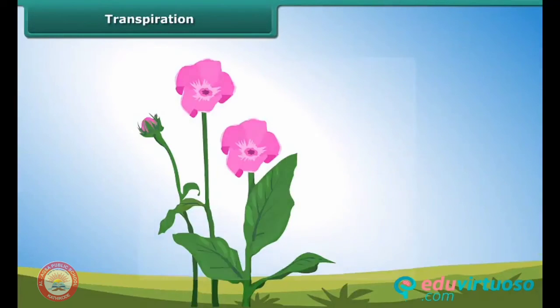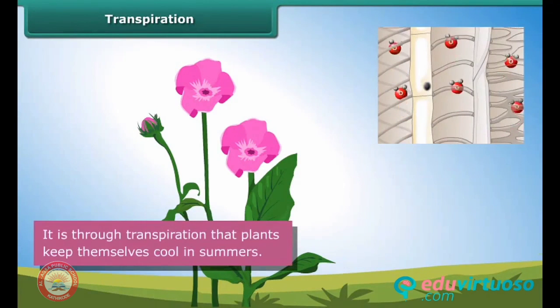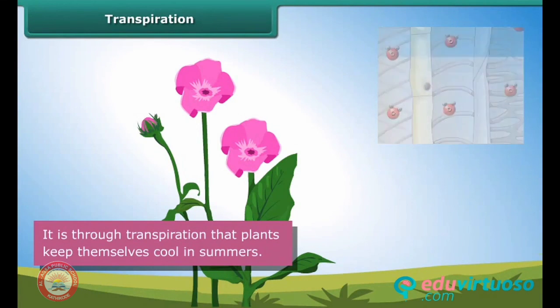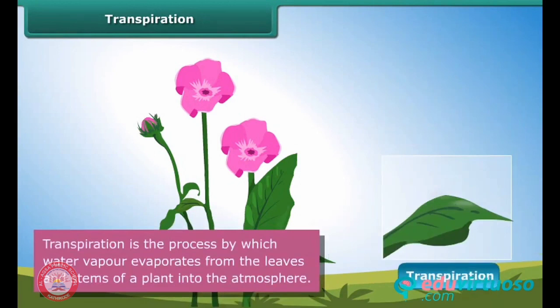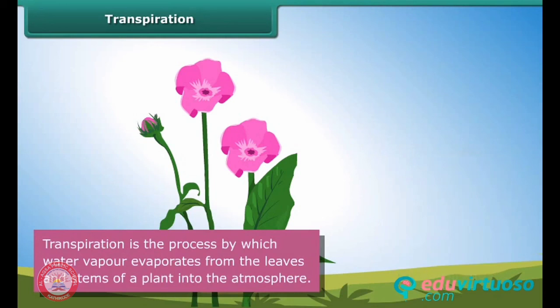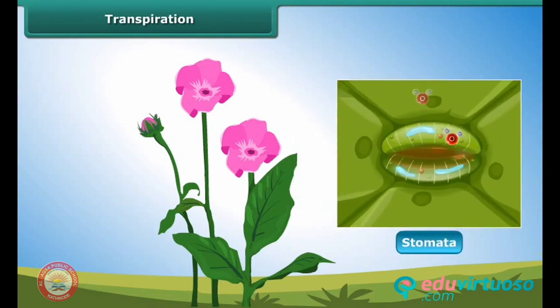Let us see what is transpiration. The excess water in plants evaporates through the stomata present on the surface of the leaves by the process of transpiration. Transpiration helps to pull water to greater heights in tall trees, and it also cools the plant.